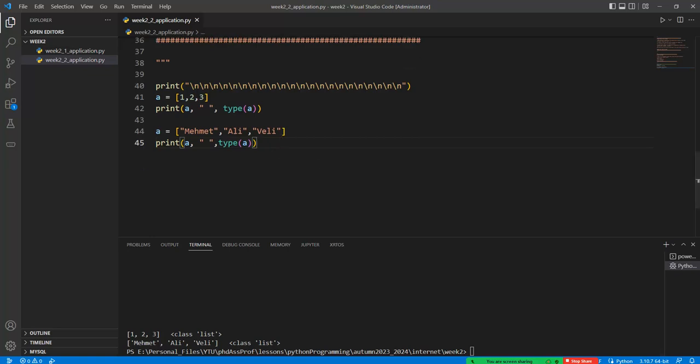But the huge advantage is that we can also store the 1, 2, 3 or 103, 23 or the 4.4 in here. For example, if we have this information in here like this, the type of Veli is string, but the third term is equal to integer type, and the fourth term is the float type.